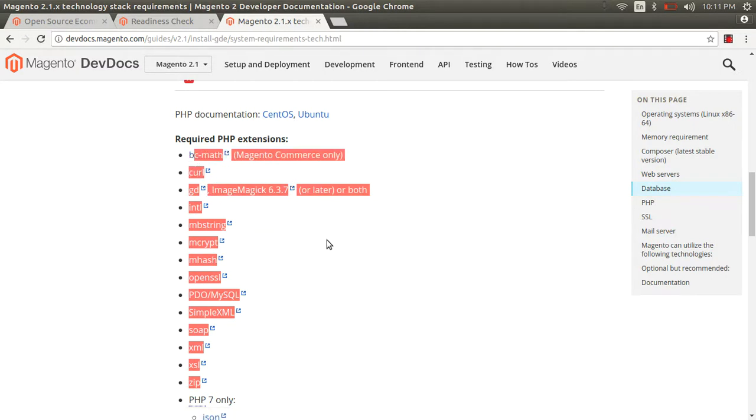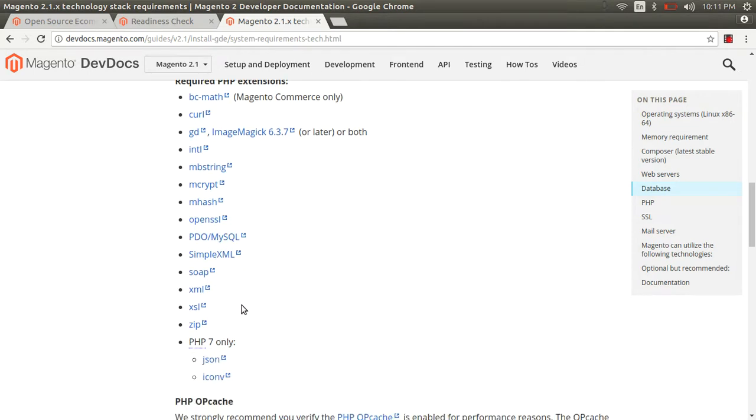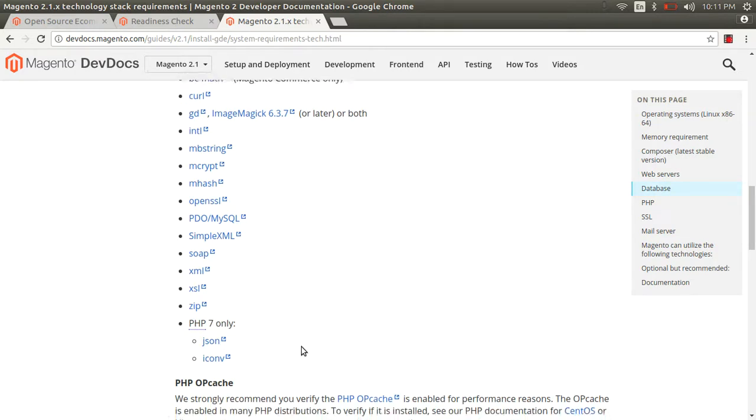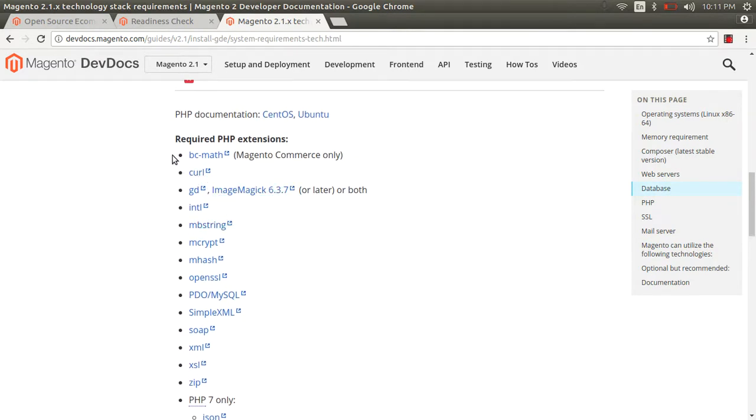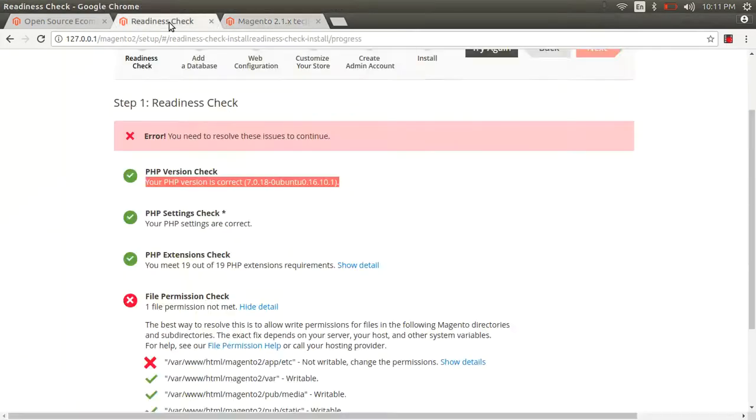And these are the extensions needed for Magento. Guys, if you install LAMP or XAMPP, you should also install zip, XML, SOAP, SimpleXML, OpenSSL, mcrypt, and everything like curl. Mcrypt is for encryption, OpenSSL for secure connections, SOAP for REST API, XML for XML, zip for compression, JSON for data. So all these modules are needed for Magento 2, right? And back to the browser here.